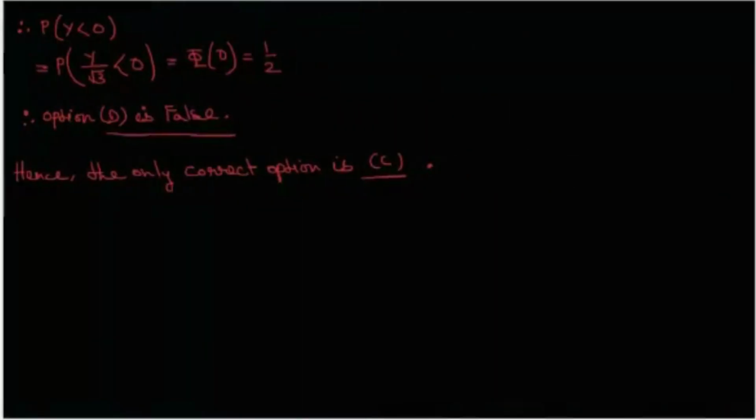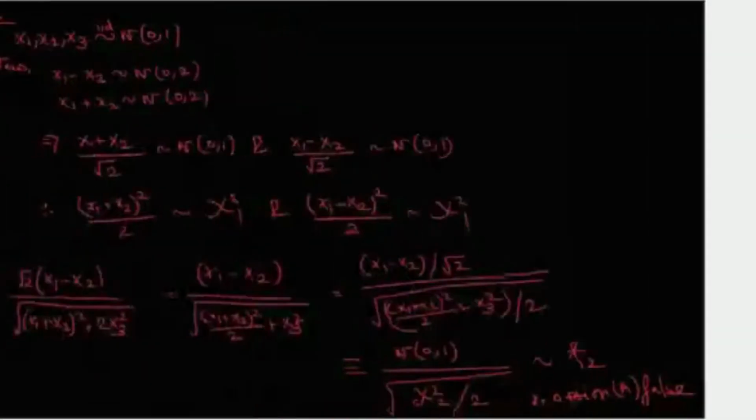So our required probability is nothing but probability Y less than 0. Standardizing it, we get capital Phi of 0, which is half. So option D turns out to be false, because in the option it is said it should be 1 by 3, which it is not. Here we are getting it to be half. So the only correct option is C.